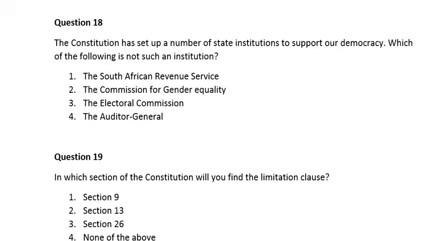Question 18. The Constitution has set up a number of state institutions to support our democracy. Which of the following is not such an institution? Number 1, the South Africa Revenue Service. Number 2, the Commission for Gender Equality. Number 3, the Electoral Commission. Number 4, the Auditor General. So guys, the correct answer is number 1, which says the South Africa Revenue Service.